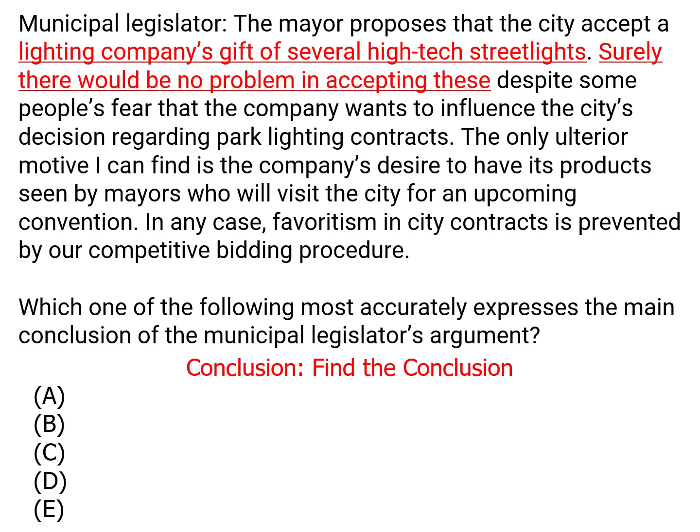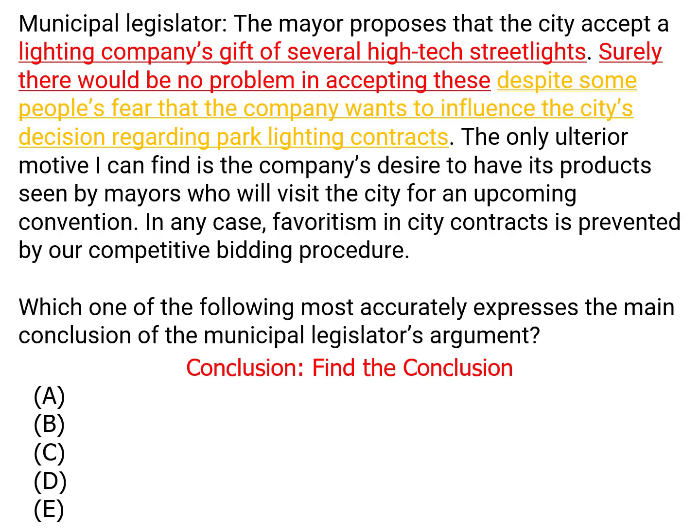There is a little bit of evidence against the conclusion. It's the evidence of the people who believe that the gift should be rejected. That's the next sentence. Some people fear the company wants to influence the city's decision regarding park lighting contracts. The author gives evidence against this evidence in the next sentence, where the author says that the only motive they can find is the company's desire to have products seen by mayors who are going to visit the city for an upcoming convention. So they're not trying to influence the lighting contracts, they're just trying to influence mayors who are coming from elsewhere. Finally, the last sentence provides direct evidence for the conclusion.